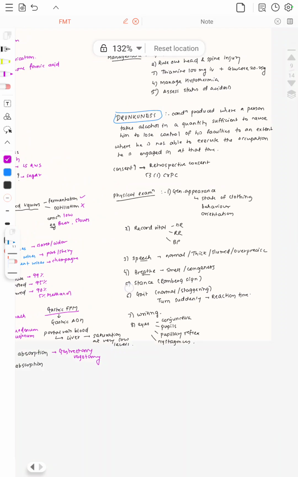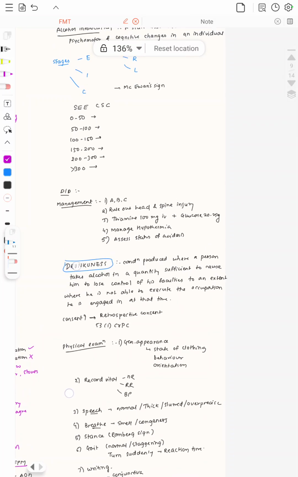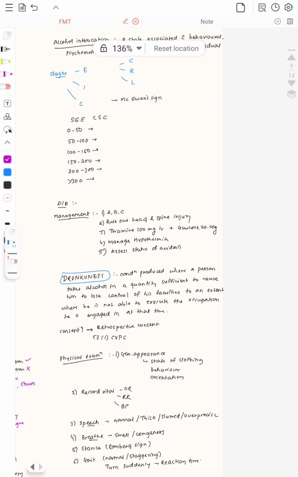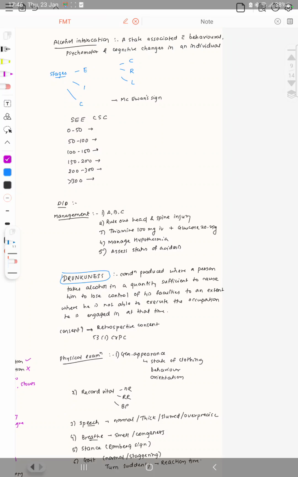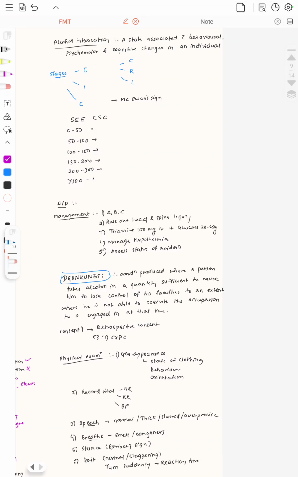Next, the next topic is alcohol intoxication. Alcohol intoxication is a state that is associated with behavioral, psychomotor and cognitive changes in an individual. So what are the stages? There are three stages: the stage of excitement, the stage of incoordination, and the stage of coma. The stage of excitement consists of three parts.